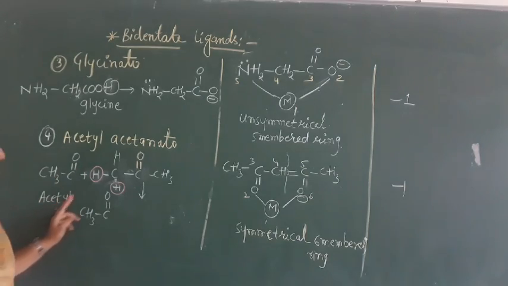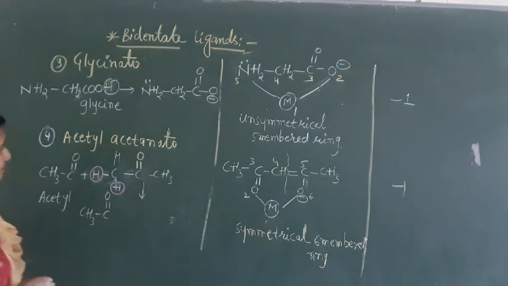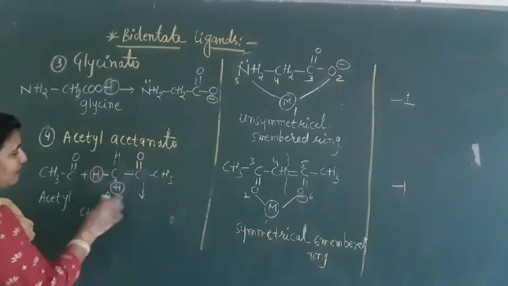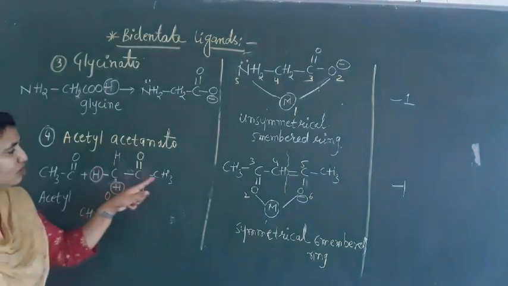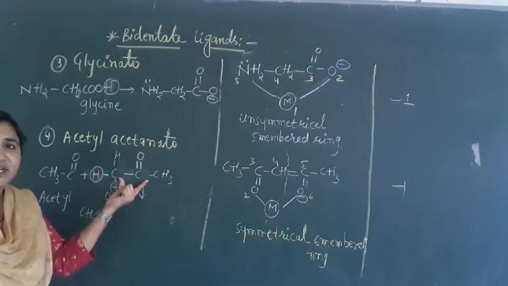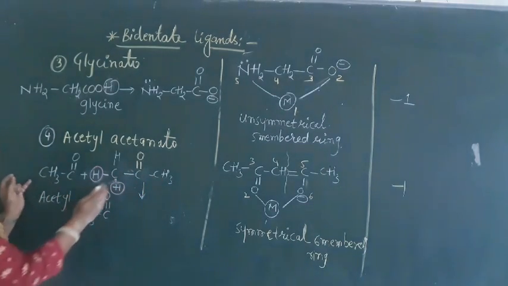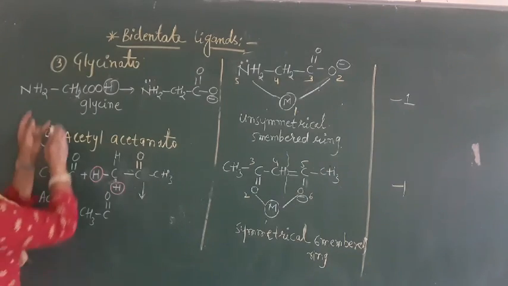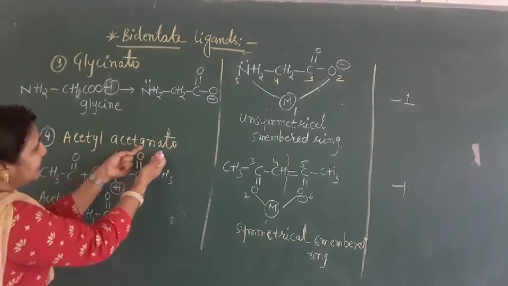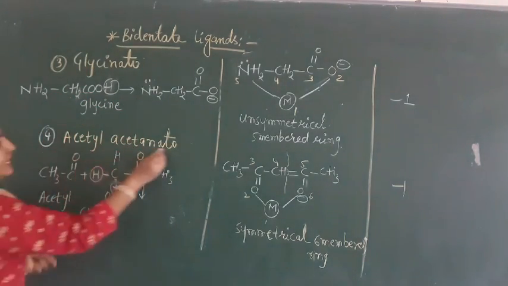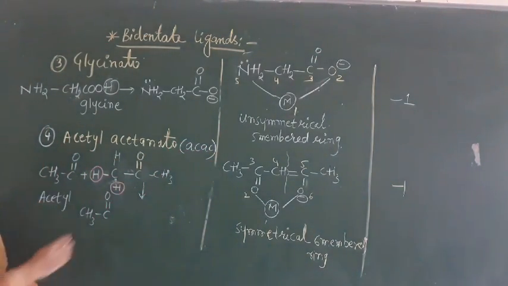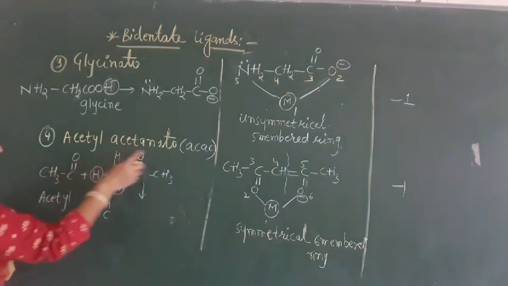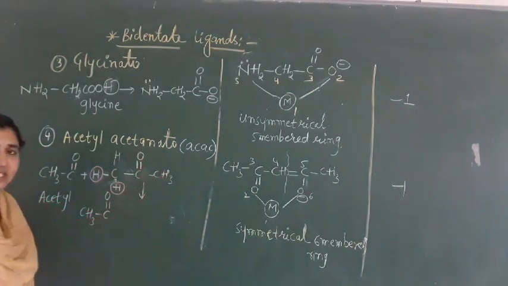And we have acetone, whose formula is CH3COCH3. These two you have to combine: acetyl and acetonato. In short it is written ACAC. What does ACAC mean? One AC is for acetyl and one AC is for acetonato.